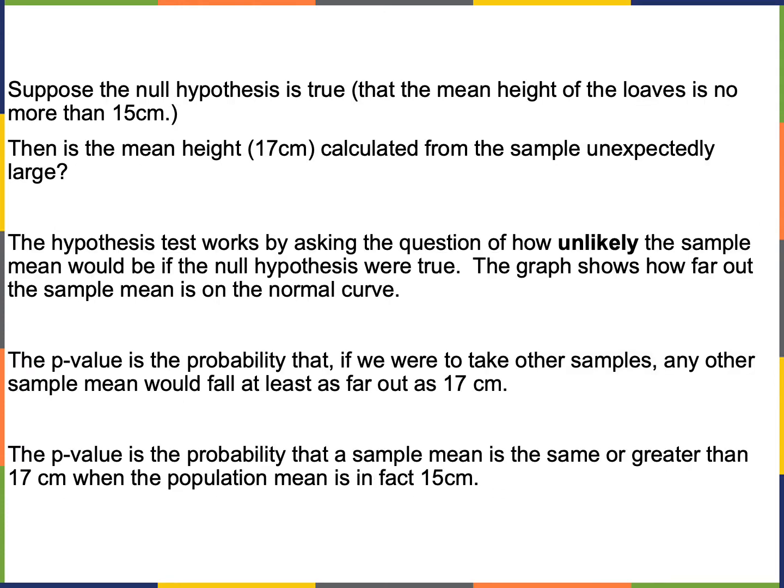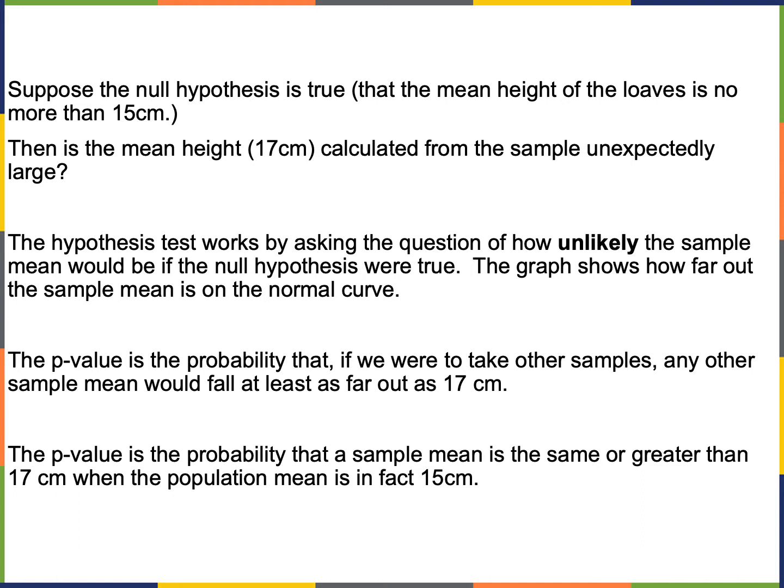Okay, let's suppose that the null is true, that the loaves are no more than 15. So the mean height of the loaves is less than or equal to 15. Then we ask ourselves the following question. From the sample, from the data, is this height unexpectedly large? Is this a random occurrence? Like, is this a chance? Really, what's the probability of us getting this height? So we're basically asking the question, how unlikely would the sample mean be if the null hypothesis were true?